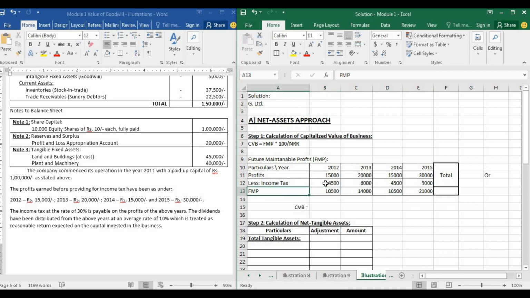See this. FMP for 2012 is 10,500, which is 15,000 minus 4,500. FMP for 2013 is 20,000 minus 6,000, which is 14,000. For 2014 it is again 10,500, and for 2015 it is 21,000. So the total future maintainable profits is this.